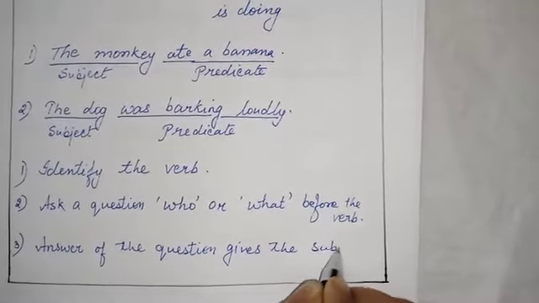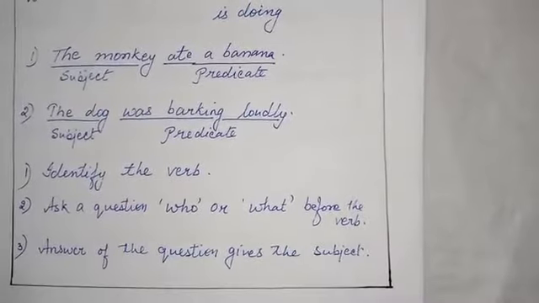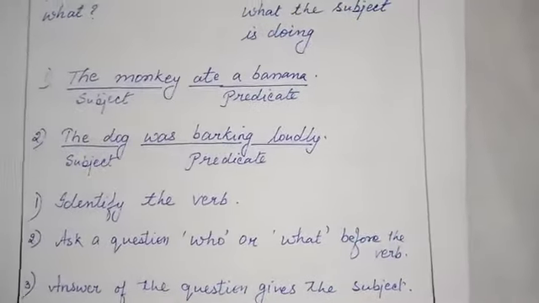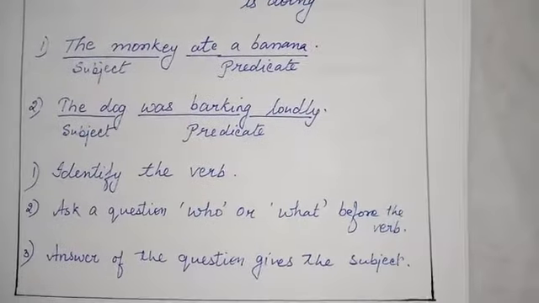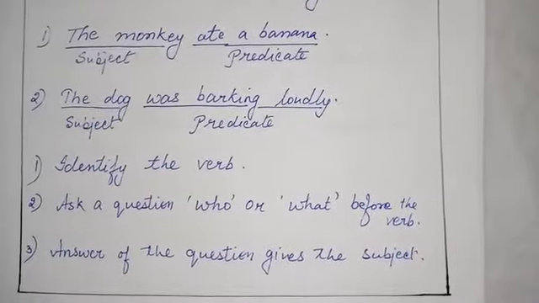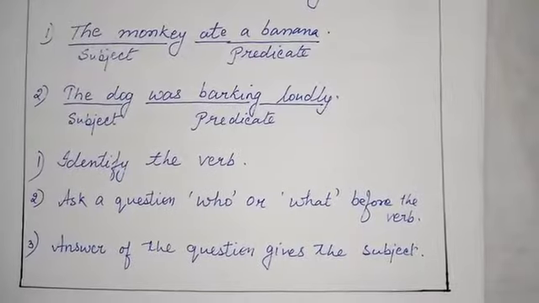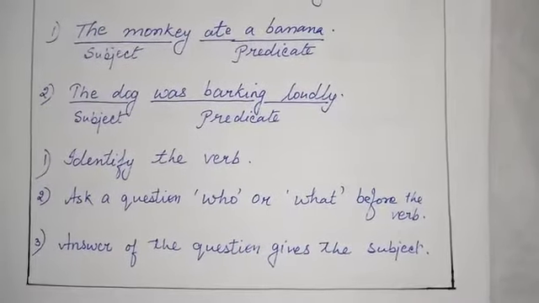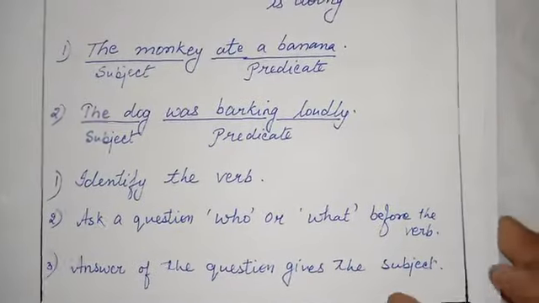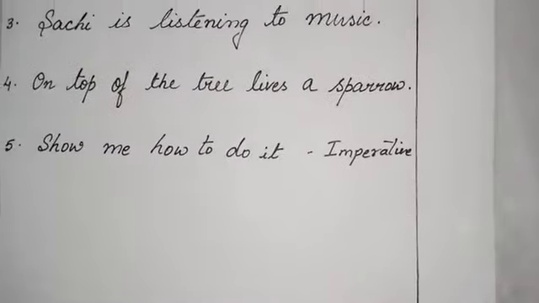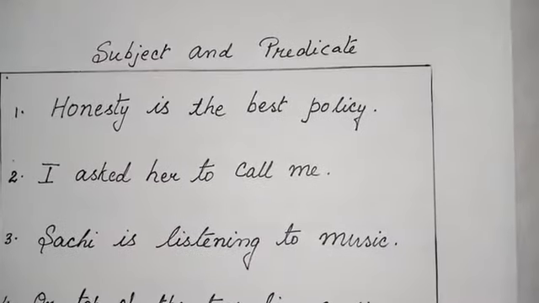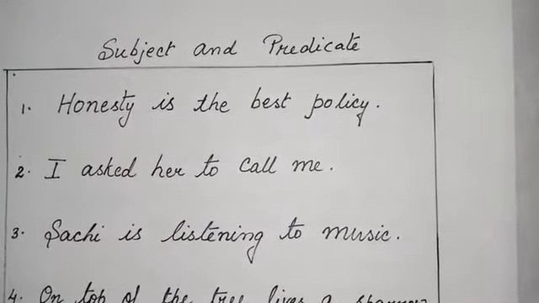And the remaining part as well as the verb is our predicate. So it's as simple. If you are able to identify the verb, you can easily identify what is subject and which one is predicate. Let us see a few examples now. Now come to the first question.